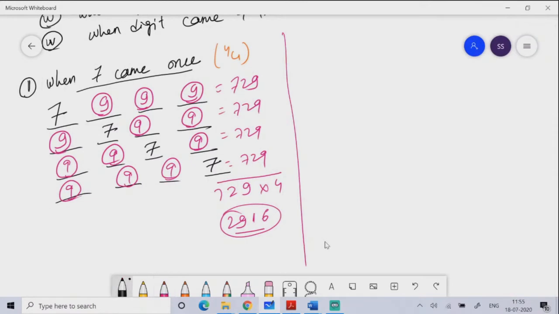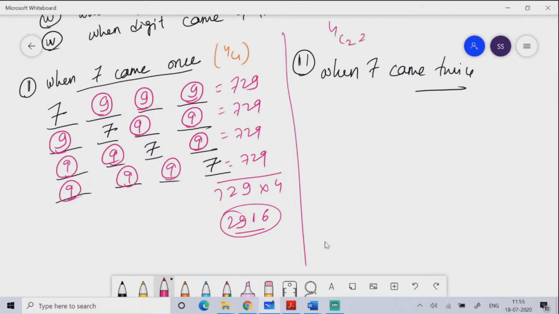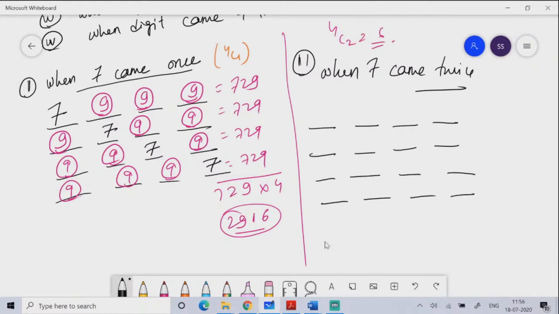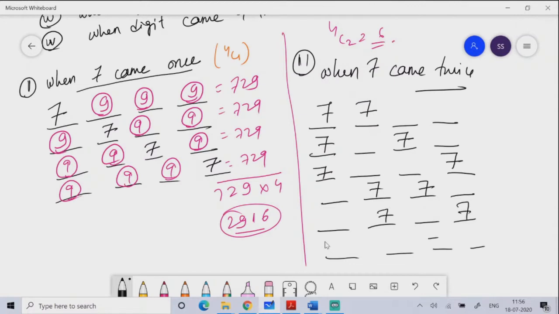Now next, when the digit 7 came twice, how many cases can you draw for this? 4C2. 4C2 means 6 cases. So you can draw a line like this: 7 7 in the first two places, then 7 7, then 7 7, and so on. So 1, 2, 3, 4, 5, 6.